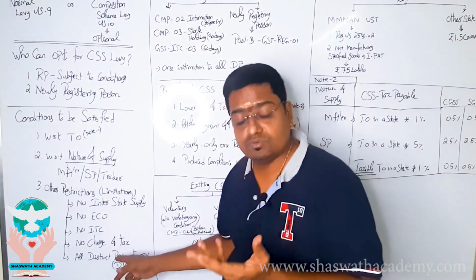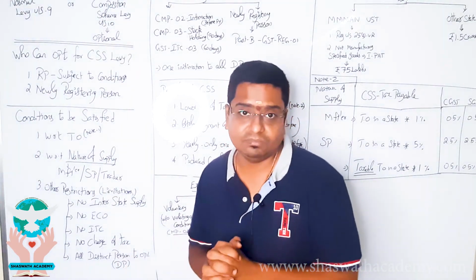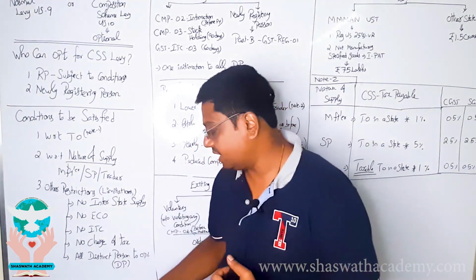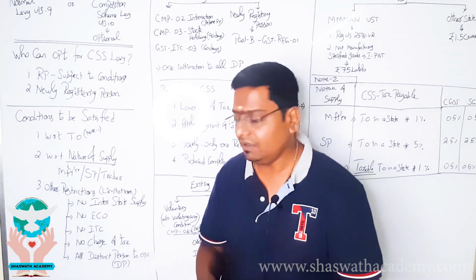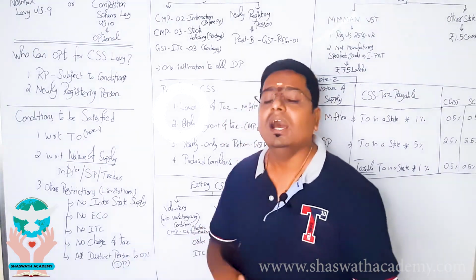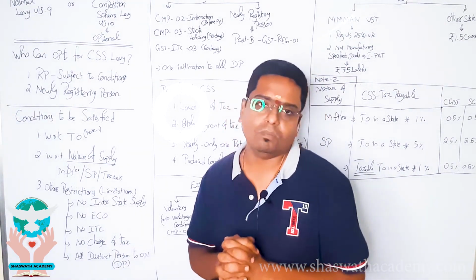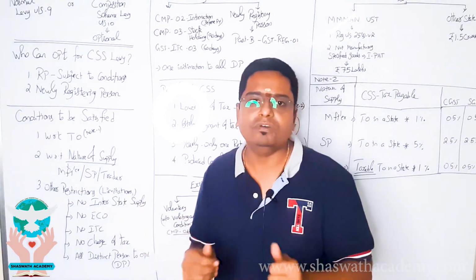And next one is he cannot collect any taxes from the customer. He has to pay out of the pocket. And finally, with respect to all the GSTINs having the same PAN, who are basically called distinct persons, everybody has to opt for composition scheme, irrespective of whose choice it is.